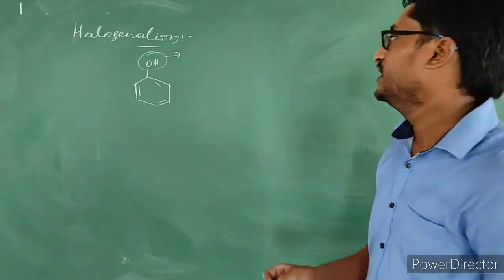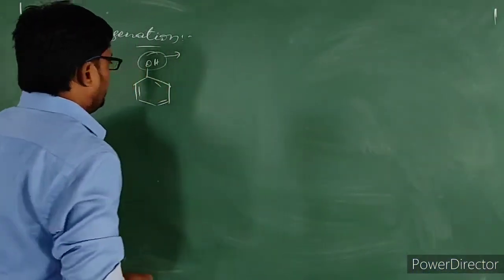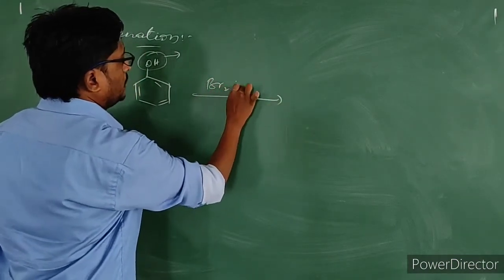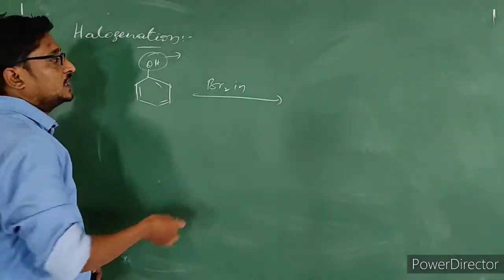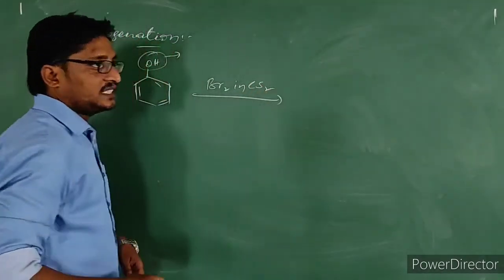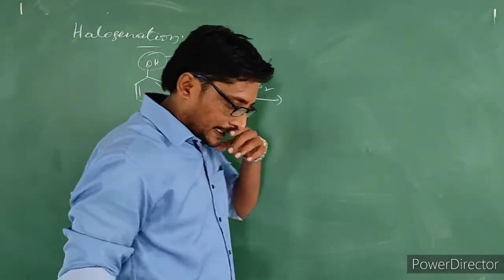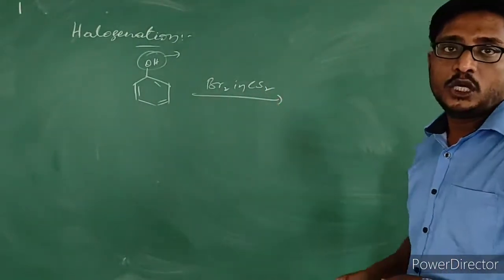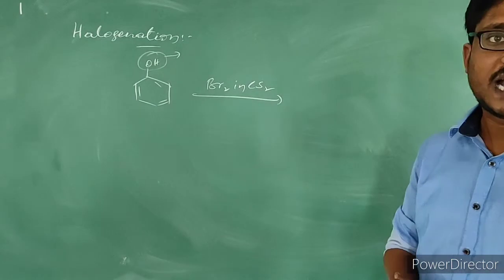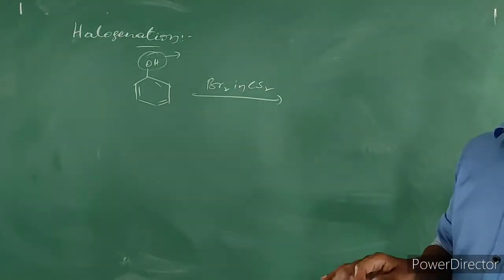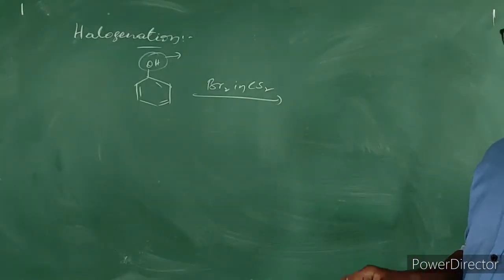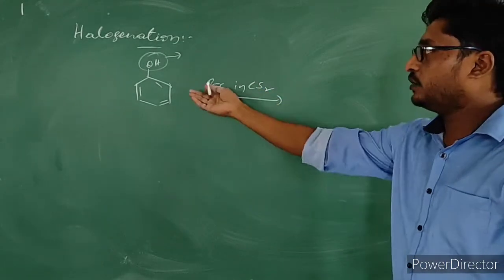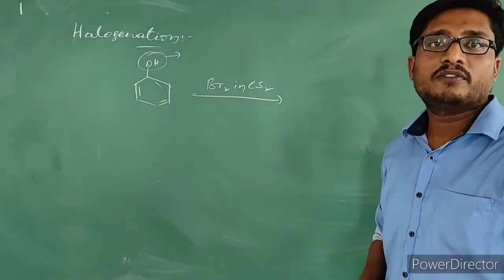So when phenol is treated with bromine in carbon disulfide, which is a low polar solvent, that is enough to make electrophilic substitution on phenol.